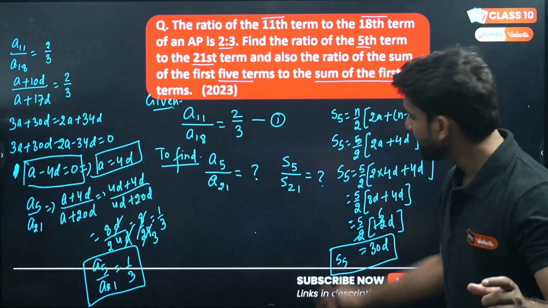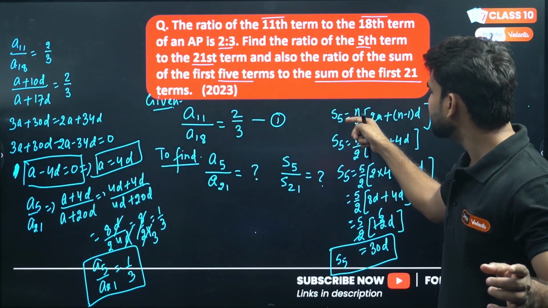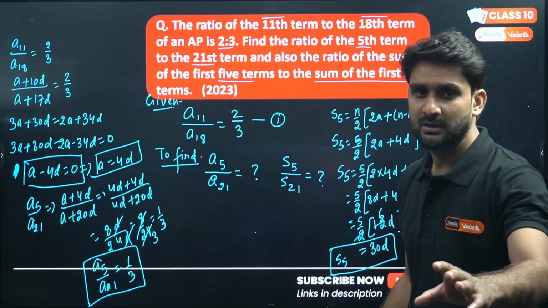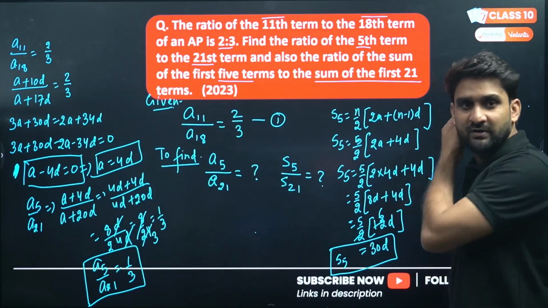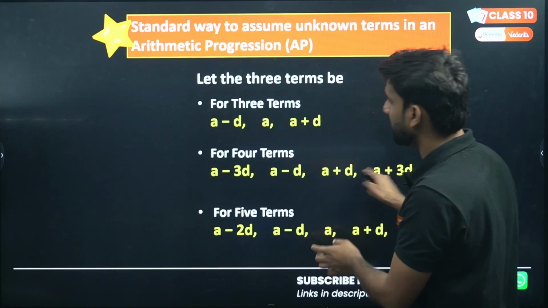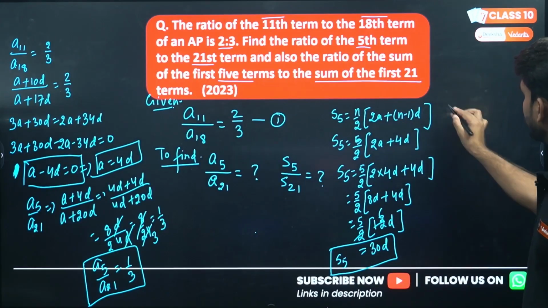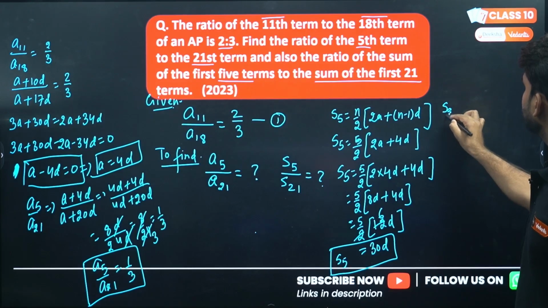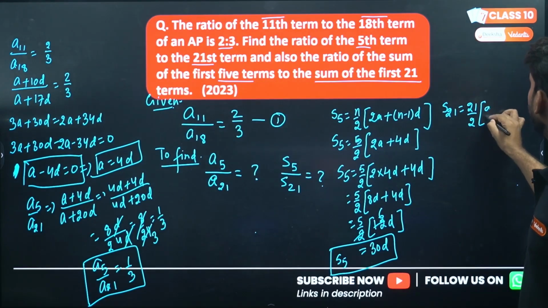Now find S21 separately. I'm calculating S5 and S21 separately, and once we get the complete result for S21 and S5, we can put them in this format here. So S21: I'm directly putting the value, n by 2, 2a.